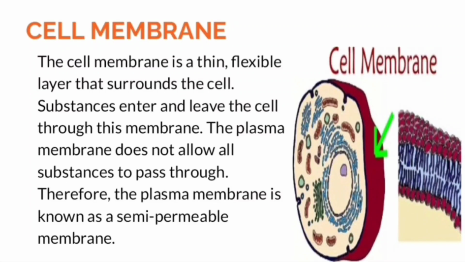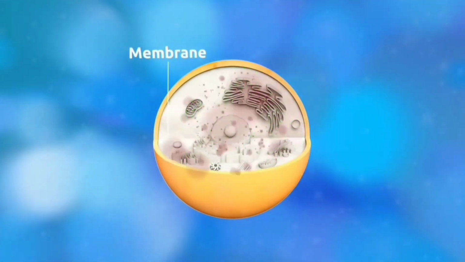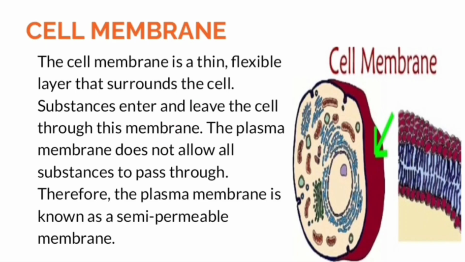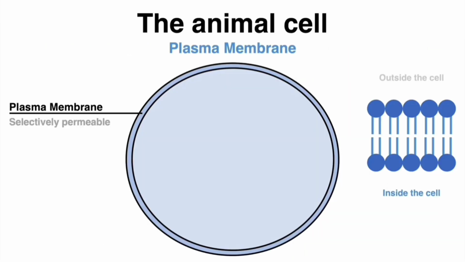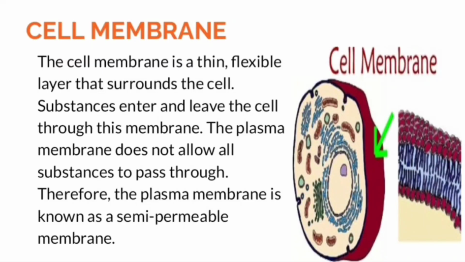Cell membrane. The cell membrane is a thin, flexible layer that surrounds the cell. Substances enter and leave the cell through the cell membrane. The cell membrane does not allow all substances to pass through. Therefore, the plasma membrane is known as a semi-permeable membrane.